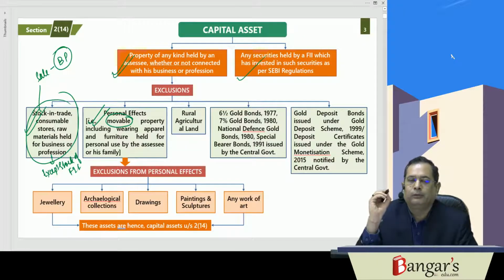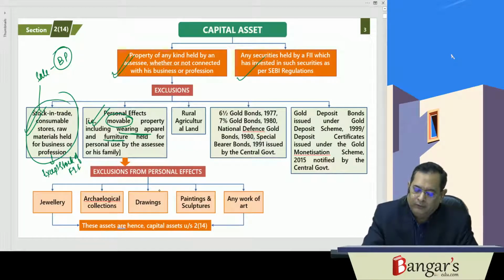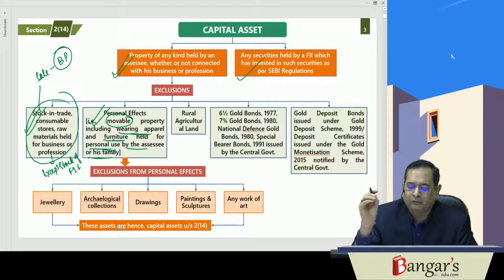Then personal effects, that is to say movable property. It must be movable property including wearing apparel and furniture held for personal use by the assessee or any member of his family. That is personal effect, that is movable property, including apparel and furniture, which is held for personal use by the assessee or any member of his family.